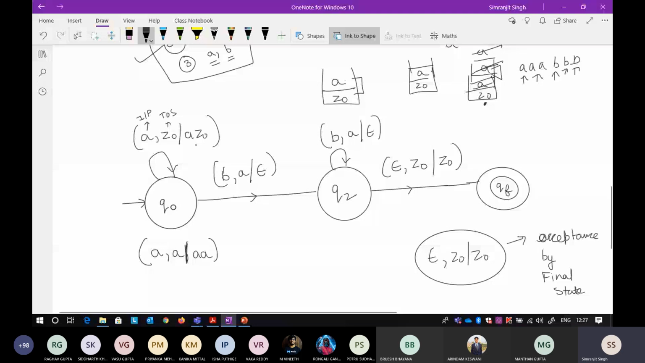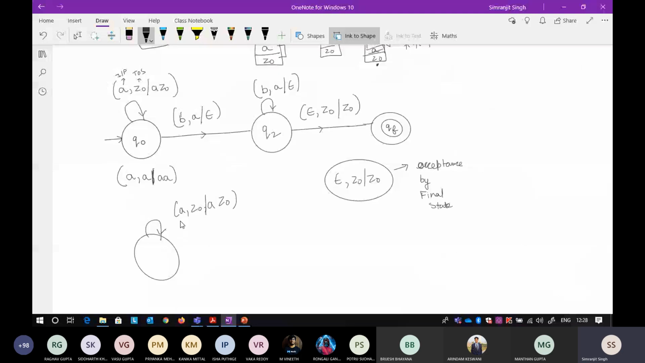If I take this question and write it like this, A, Z naught, I'm pushing A when there is nothing on the stack, and I'm pushing any number of A's that are coming. Now if I write B followed by A, then there is an epsilon. That looks fine, but it can be either this move or this move, and if I see this move, suppose you are standing here, Z naught, then there is an A.